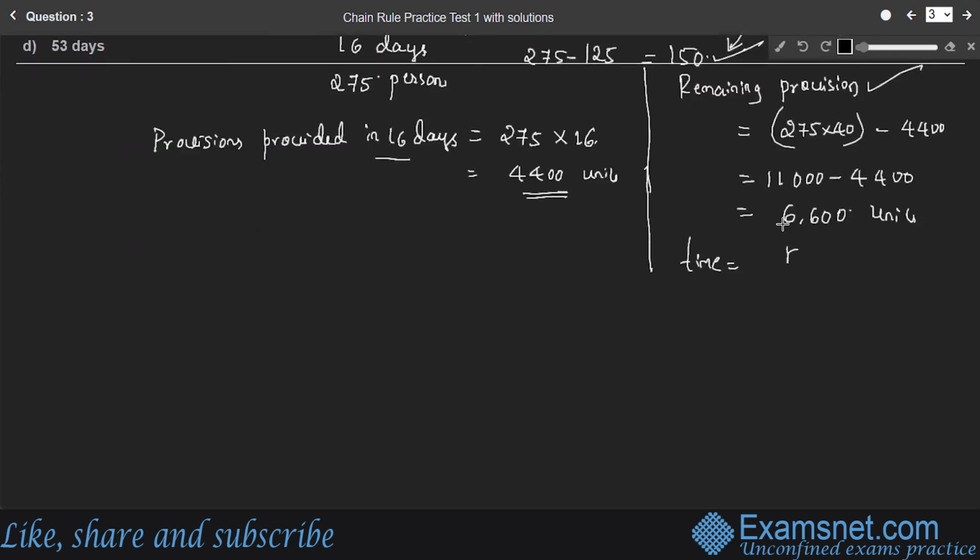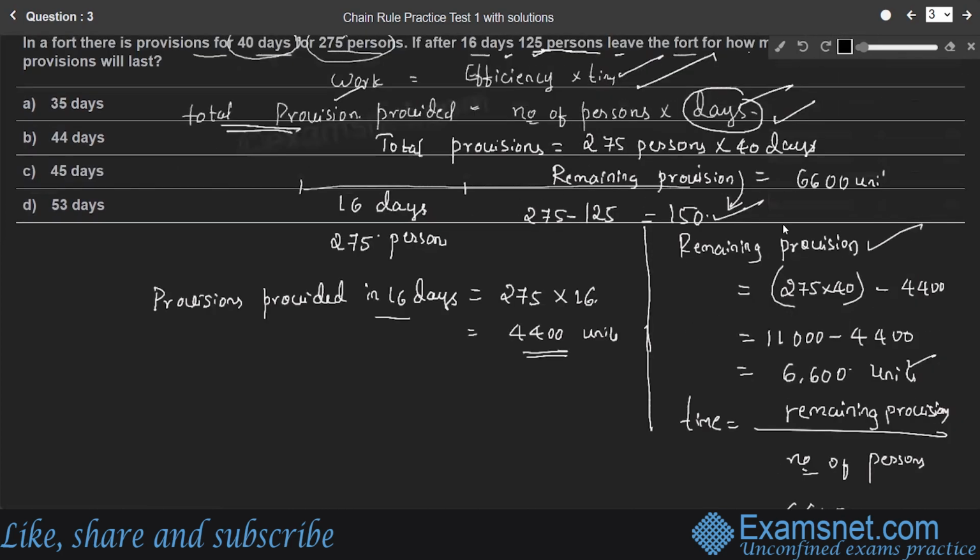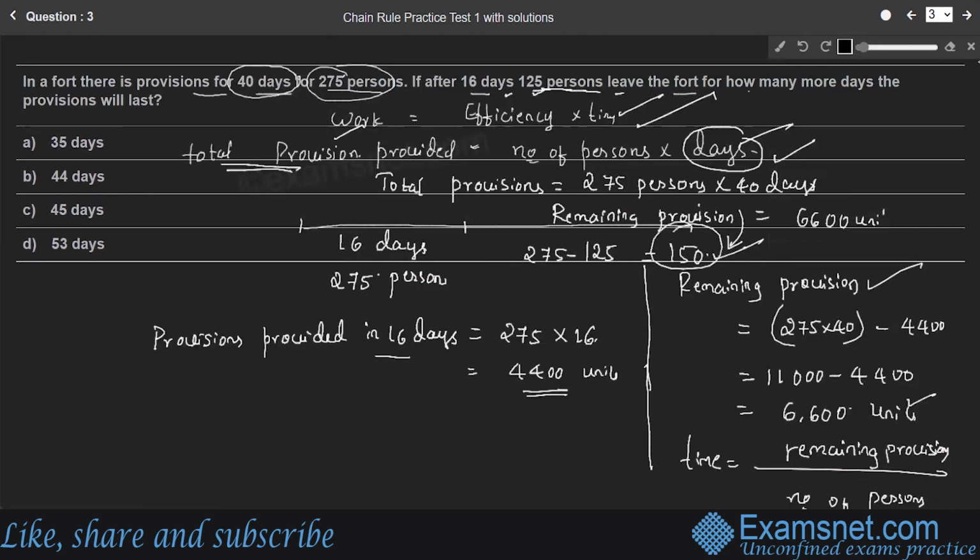Therefore, remaining provisions by number of persons. Remaining provisions are 6,600 units, and number of persons after 16 days is equal to 150.